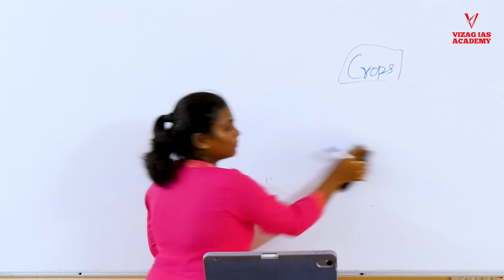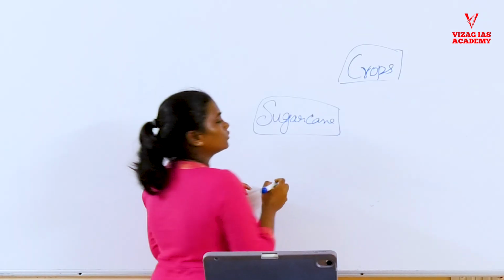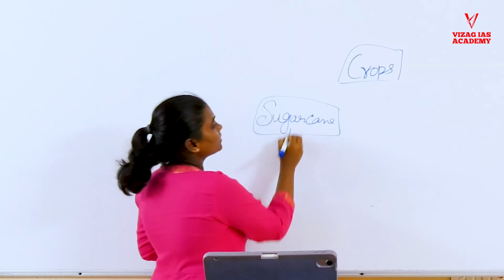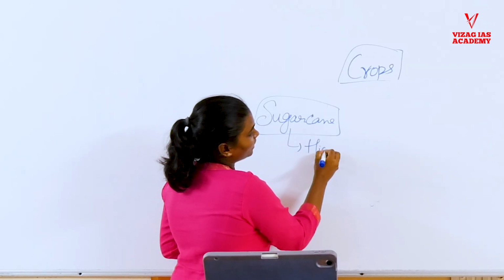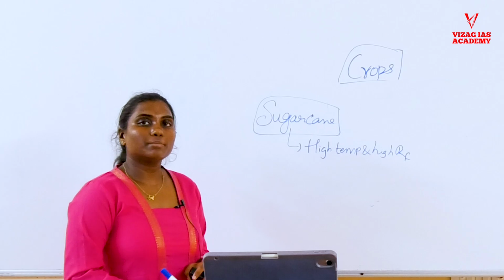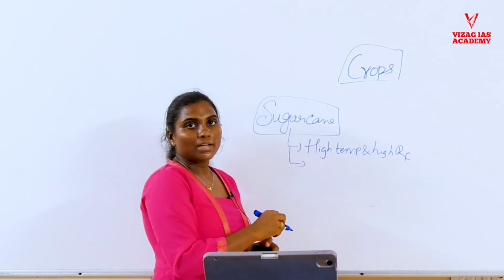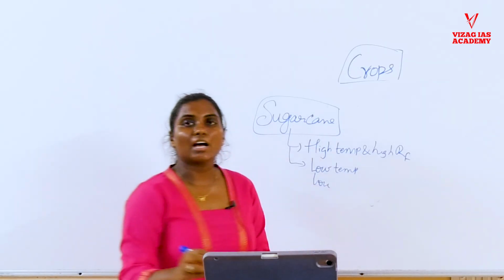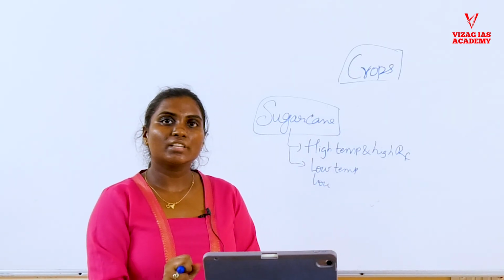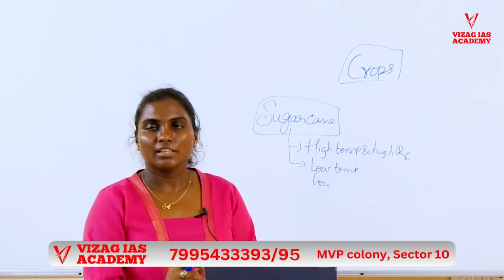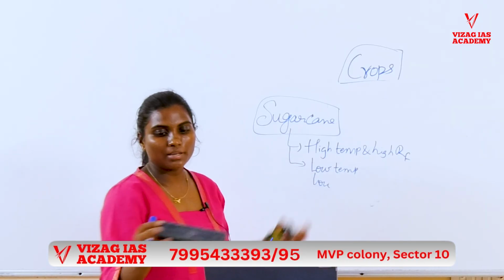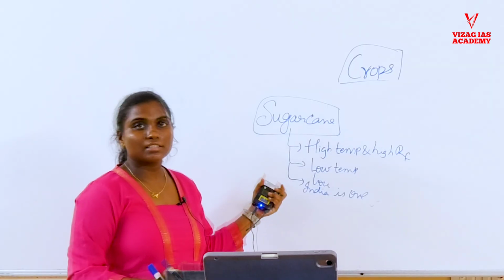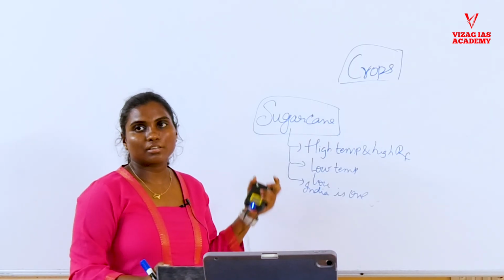Another major important crop is sugarcane. Sugarcane typically grows in tropical areas, which means it also requires high temperature and high rainfall. But another point to remember here is that it requires low temperature or fewer sunny days during the harvesting season, which helps hold more sugar content in the sugarcane. This point has to be remembered. And it is one of the leading crops, with the highest metric tons of crop grown in India.